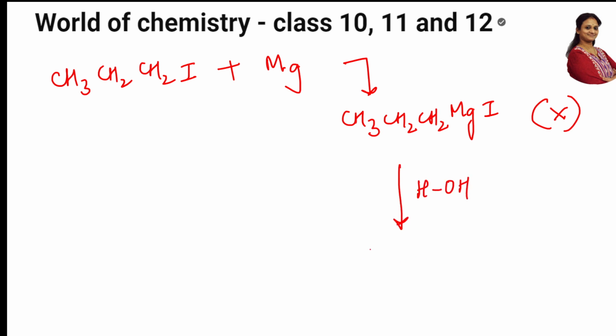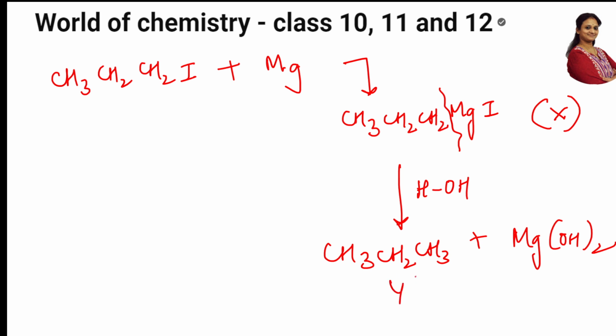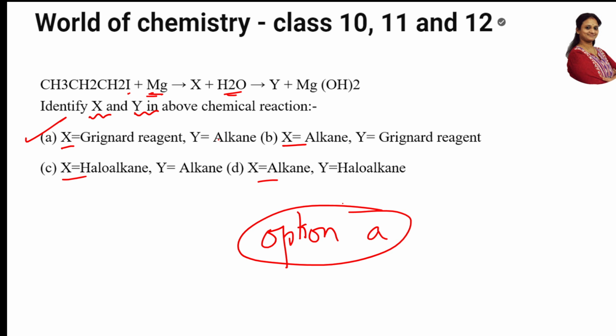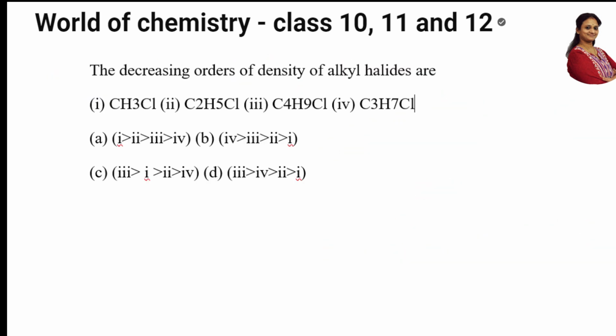When you do hydrolysis to this, as we said, the HOH bond breaks completely, and hydrogen goes to this carbon, forming an alkane. What is left out? They have given magnesium hydroxide already. This is Y. So what is the compound, students? Y is an alkane. Let us go back and see. Yes, X is a Grignard's reagent and Y is an alkane. So option A is the correct one. Perfect. Done. Let us see the next question.